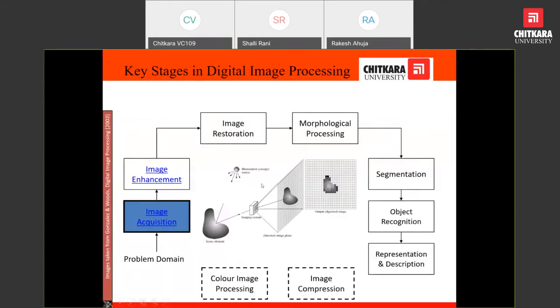There are some broad terms that will be used here. In order to capture the image, there must be an energy source so that light is incident on an object. Once this light is reflected, the reflected light is captured by a sensor placed in devices such as a camera or a mobile, or there are smart cameras that work to convert it to digital form.